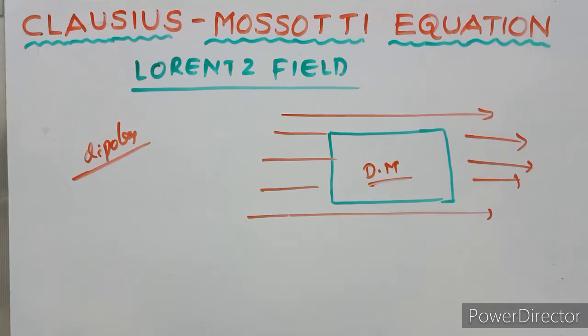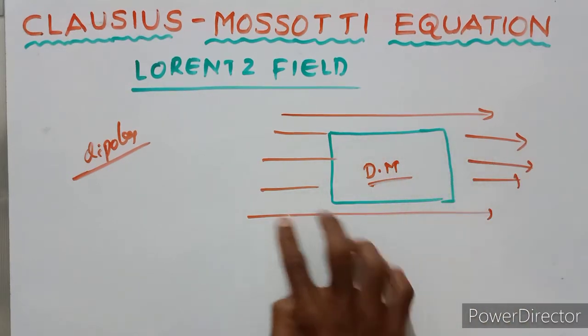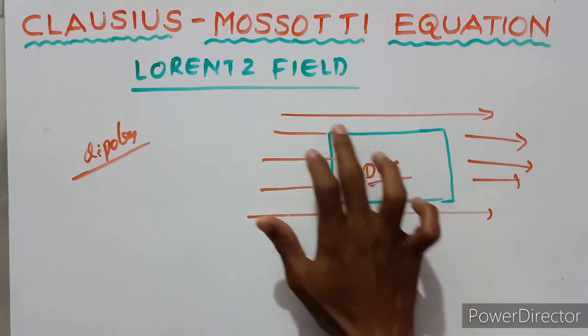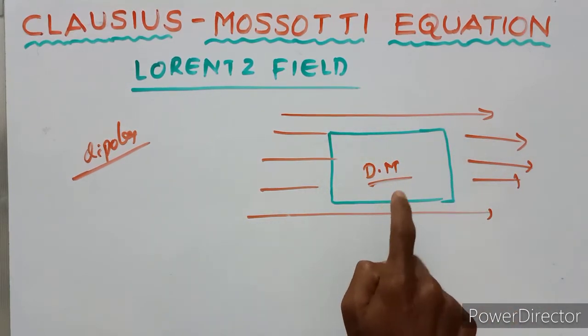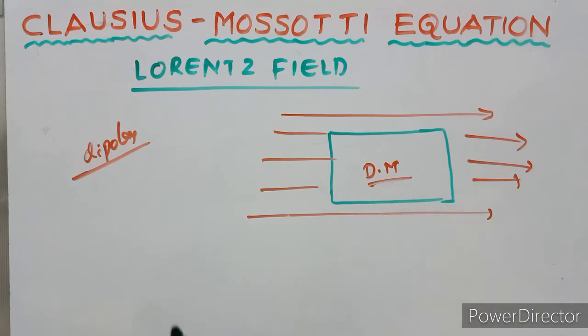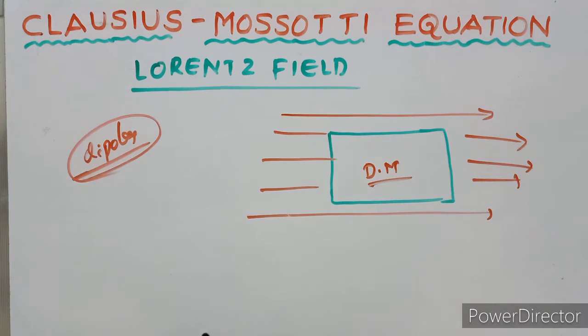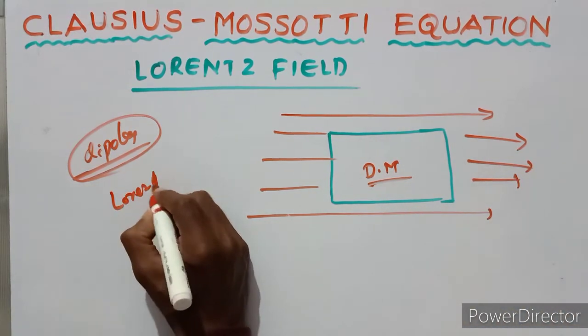So that's the way the electric field which acts at the location of a given atom is subject to an external electric field, and the resultant is the applied field plus the field due to the surrounding dipoles. That internal electric field is called the Lorentz electric field.